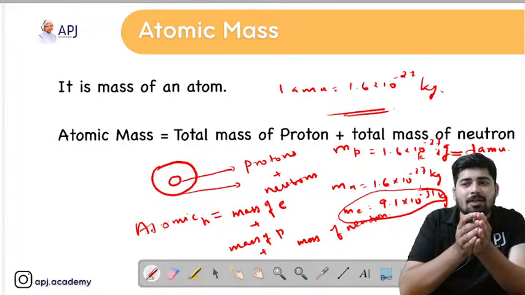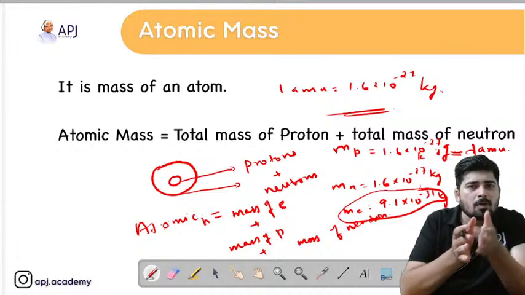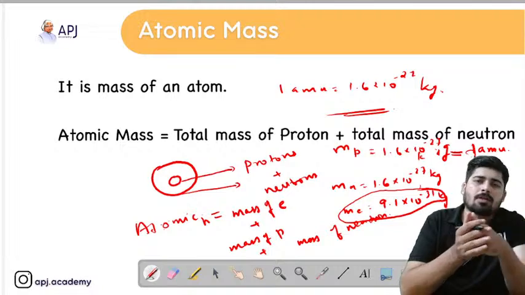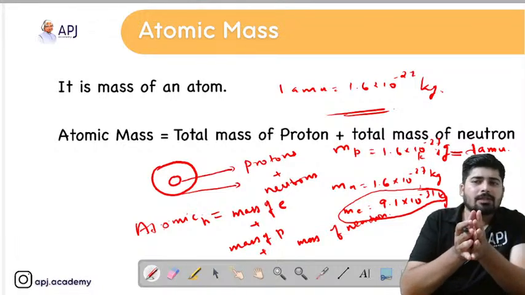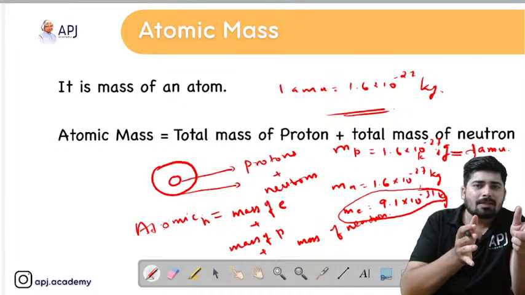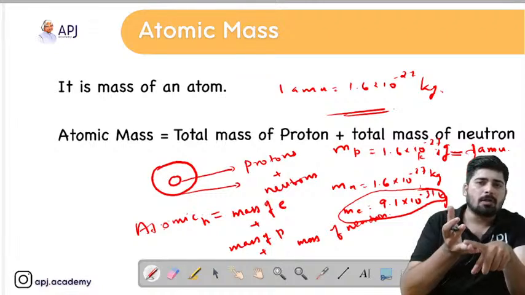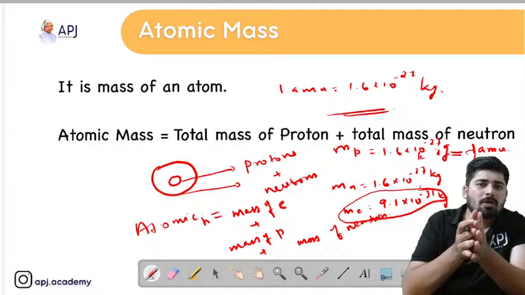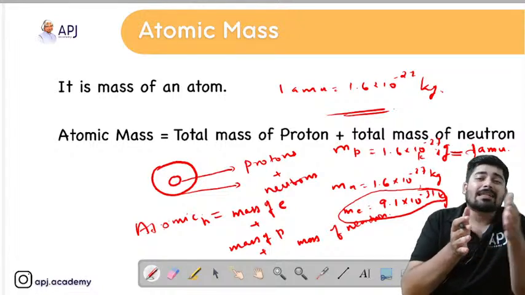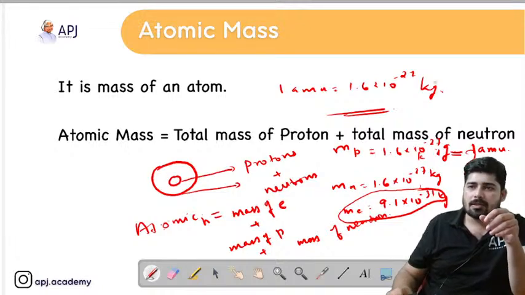So what is the mass of a proton? Mass of one proton is equal to 1 AMU. What is the mass of a neutron? Mass of a neutron is also equal to 1 AMU. So now the equation is so simple: atomic mass is equal to total mass of protons plus total mass of neutrons. We do not consider the mass of the electron because it is so small that it should be neglected. Okay, so that's all about the atomic mass.